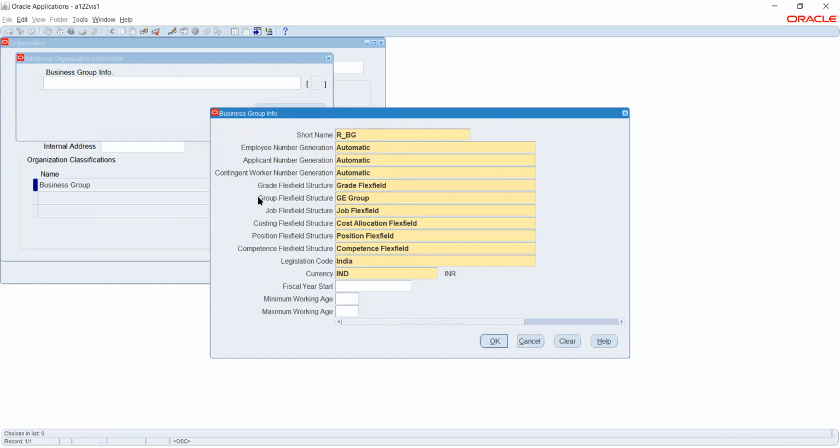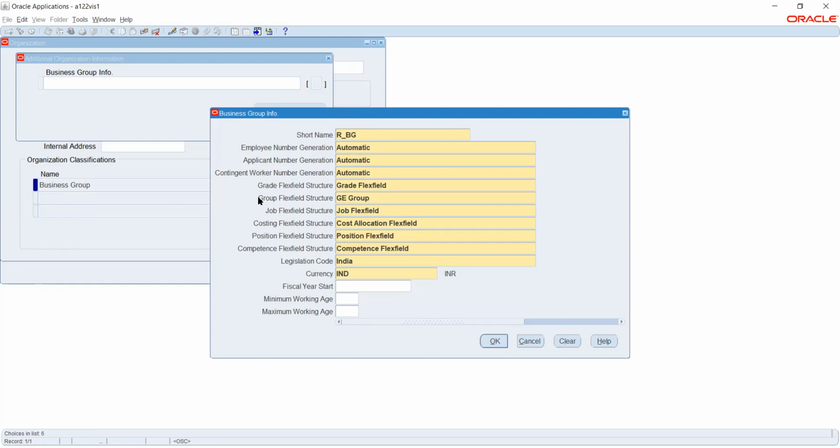Let's say I want to add a new job. I cannot just enter the details. The reason we have a flex field is that I want to protect my data, and I don't want any misleading data entry in the system. For that reason, I have something called a segment. We will see those things after this, but before that, I'm just giving a glimpse. Here we have a segment and we have the values. A segment is nothing but a structure for how this job role should be used.